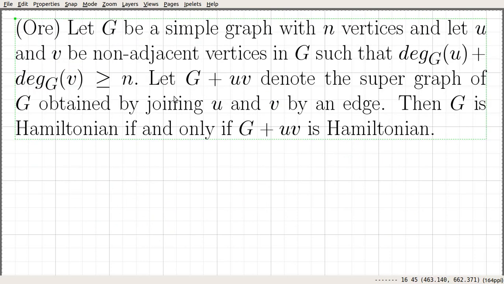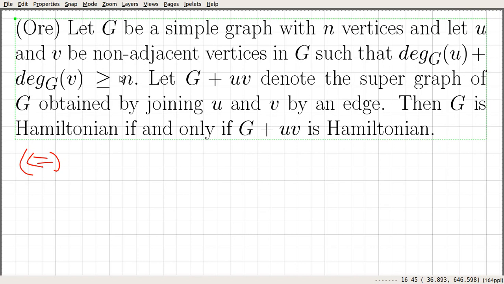Suppose that we have a graph G that satisfies all these conditions. Then we are going to prove that if G plus uv is Hamiltonian, then G is also Hamiltonian.